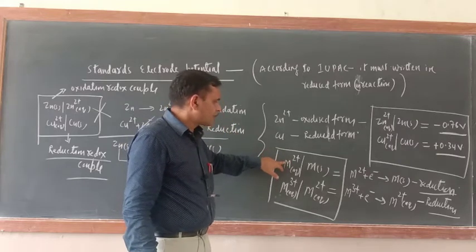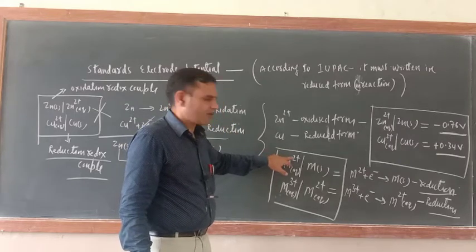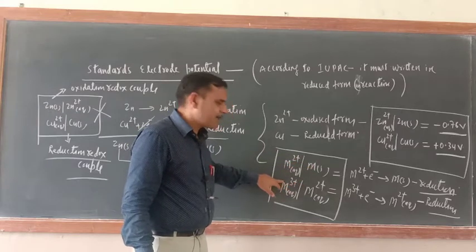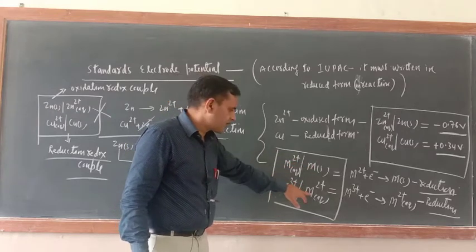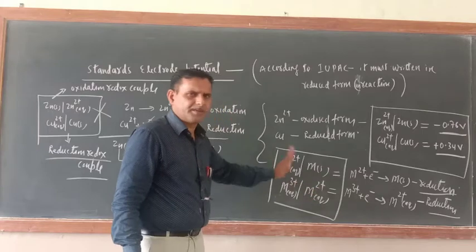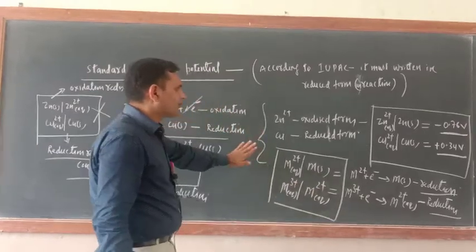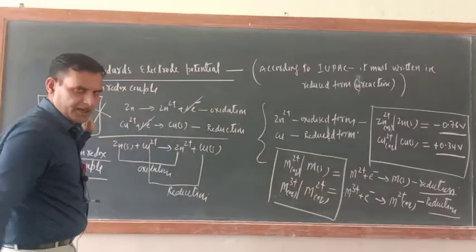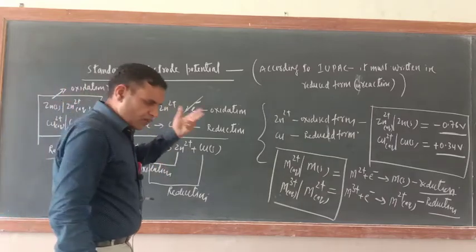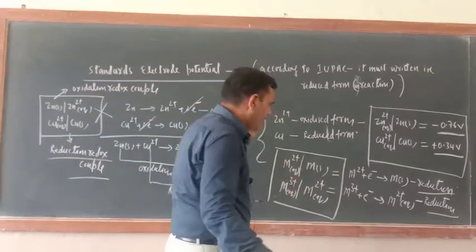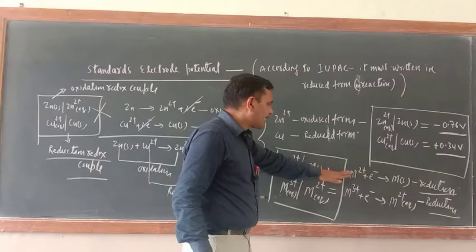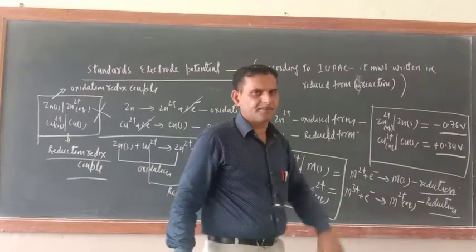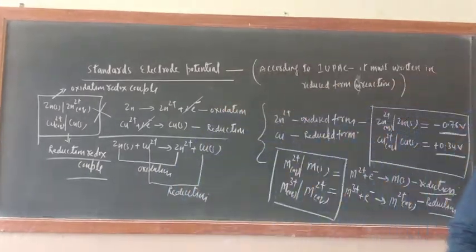Okay, now suppose cobalt, so it is Co2+ and here cobalt will be there. Here suppose Mn3+, so here Mn2+, any metal you can take. Okay, so I hope that you have got up to here. Okay, and now some more things are there. Now suppose what should be the electrode potential in this case? Just see. We'll write the values and we'll explain.